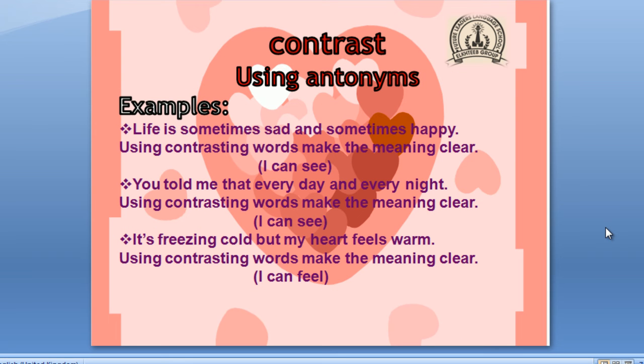Contrast, we use antonyms. For example, life is sometimes sad and sometimes happy. Using contrasting words or antonyms makes the meaning clear. I can see. You told me that every day and every night. Using contrasting words here makes the meaning clear. I can see. Look, it's freezing cold, but my heart feels warm. Using contrasting words like freezing and warm makes the meaning clear. Here I can feel.